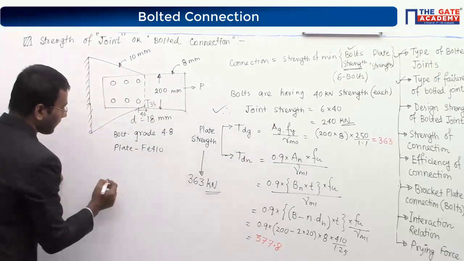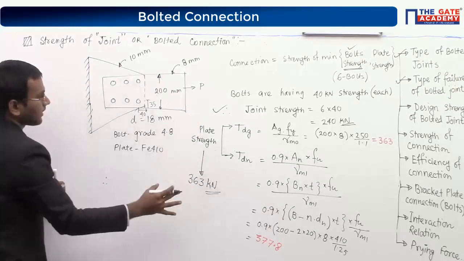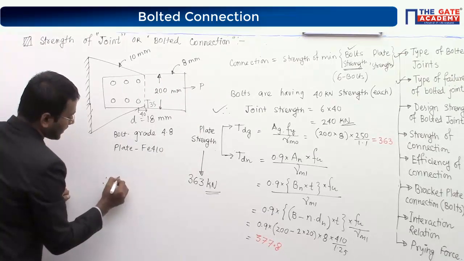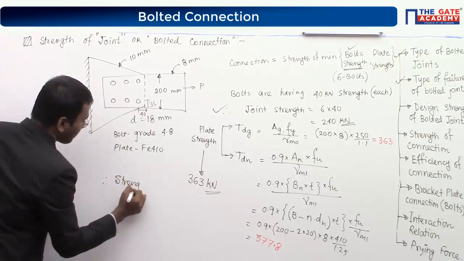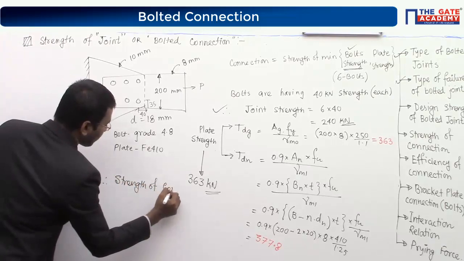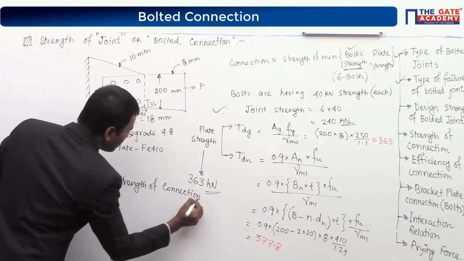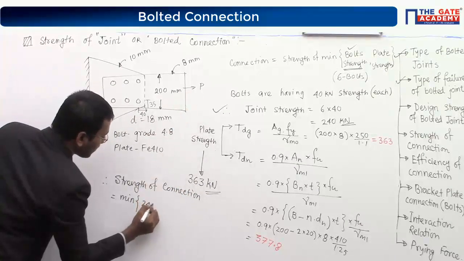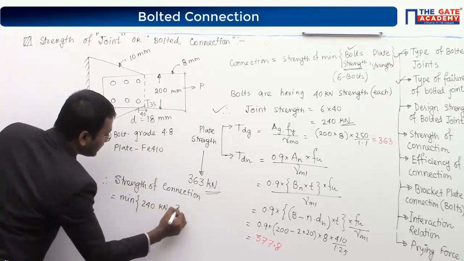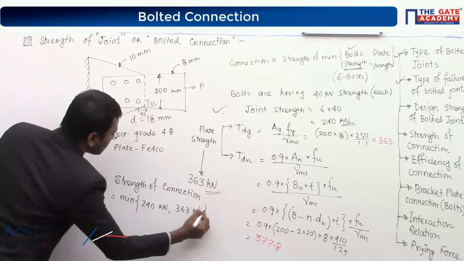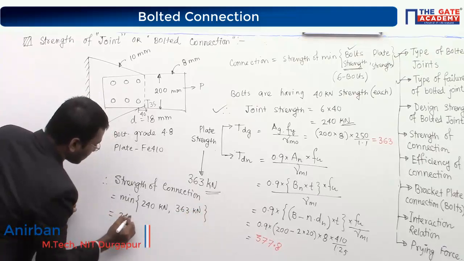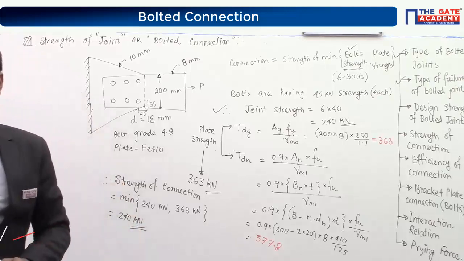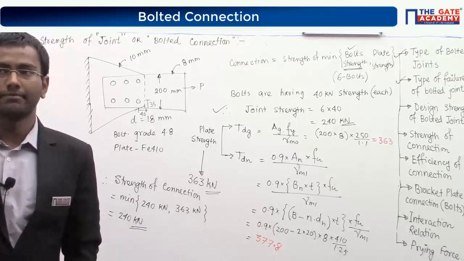So from the entire calculation we can conclude that the strength of connection is equal to the minimum value between 240 kilonewton and 363 kilonewton. So what is the answer from here? 240 kilonewton. So this is the strength of the connection. We have to take both of the conditions.